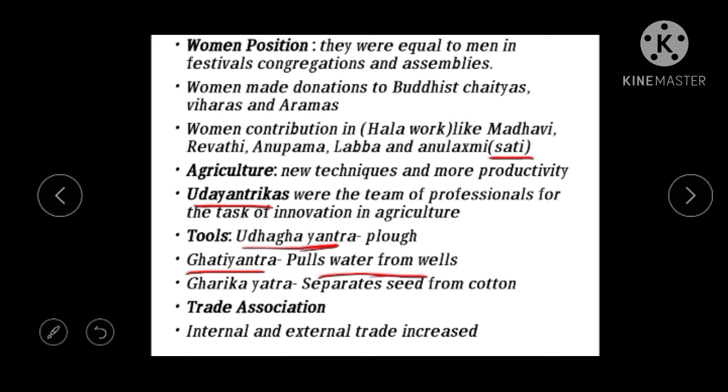Nowadays, you form unions like a teacher union or professor union for the welfare of their people. Like that, unions were formed at the time too.